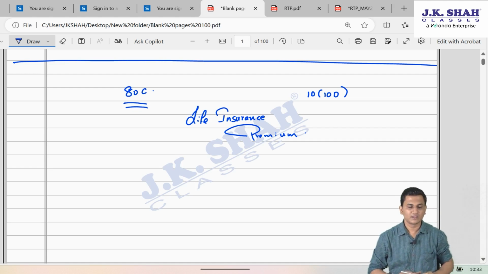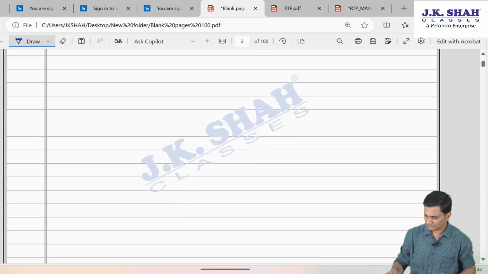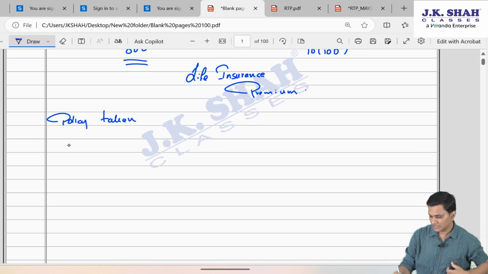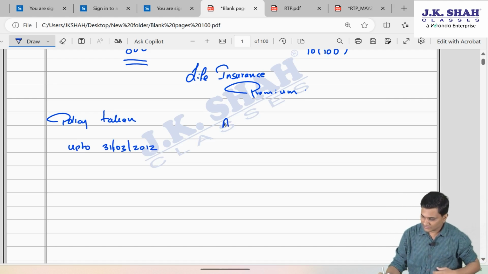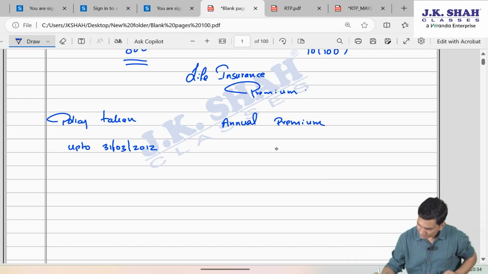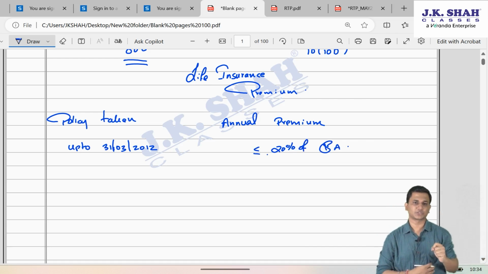In such a case, the year in which he is paying the premium, he can take the deduction under section 80C. However, friends, section 80C says if the policy is taken up to 31st March 2012, then the annual premium of such policy should not exceed 20% of sum assured. So it should be less than equal to 20% of sum assured.